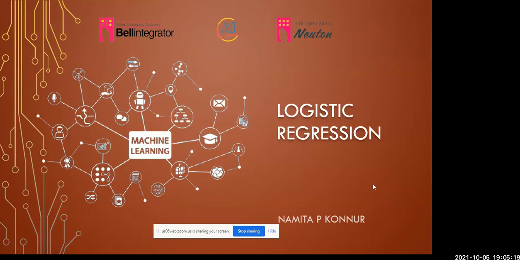Okay. So as we were discussing logistic regression, the whole theoretical part was discussed, of which I just want to give a recap. Logistic regression is basically used for binary classification, that is, either 0 or 1, yes or no, true or false kind of data.